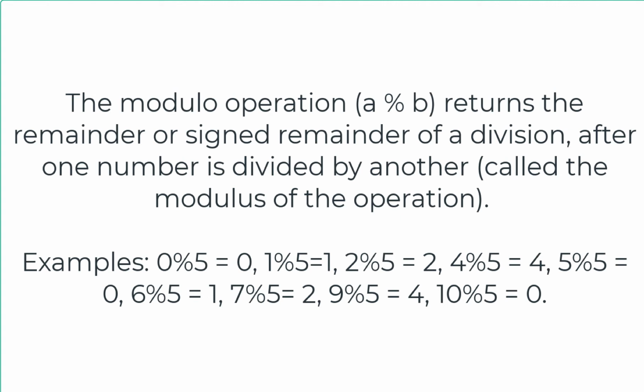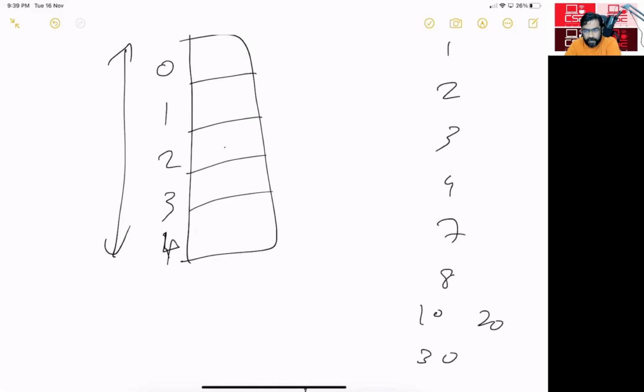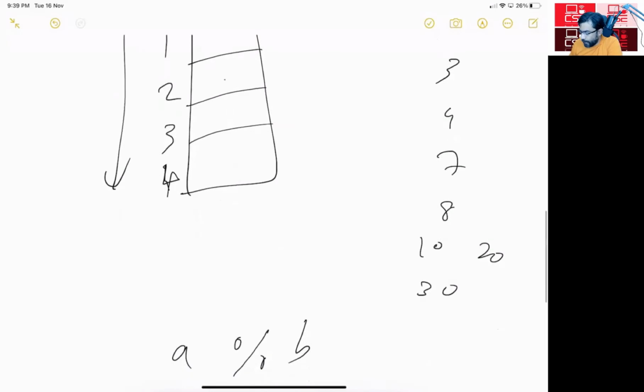Examples include 0 mod 5, which is 0, 1 mod 5 is 1, 2 mod 5 is 2, 4 mod 5 is 4, 5 mod 5 is 0 because 5 divided by 5 is 1 without any remainder. Similarly, 10 mod 5 is also 0 because there is no remainder.